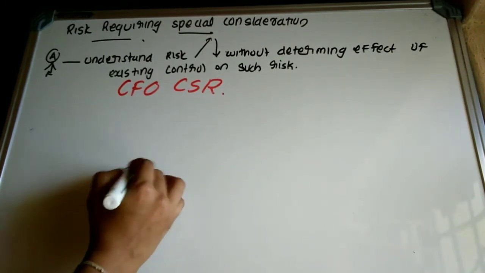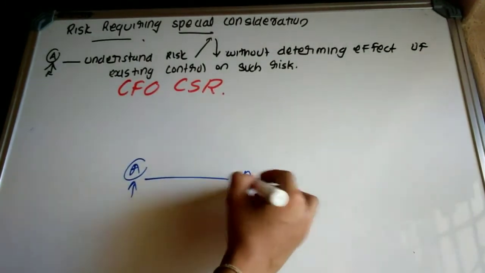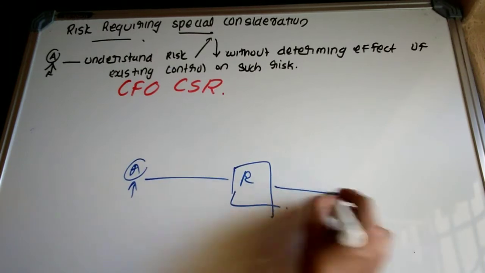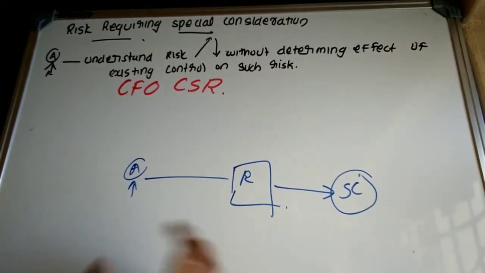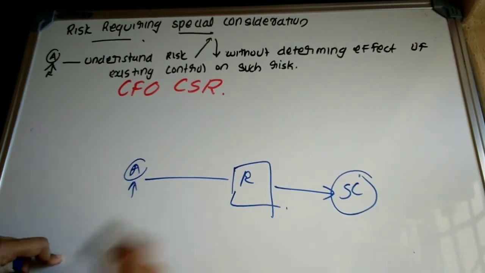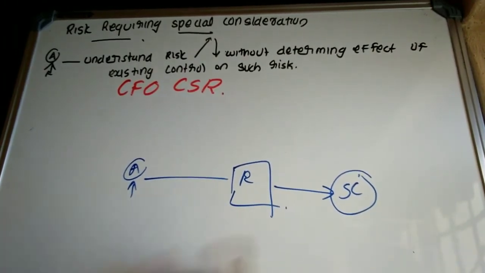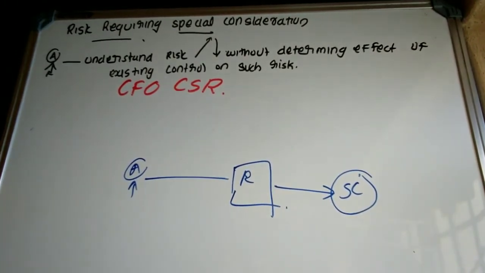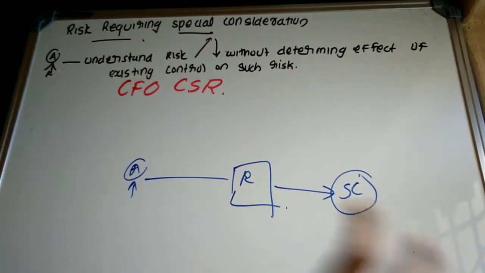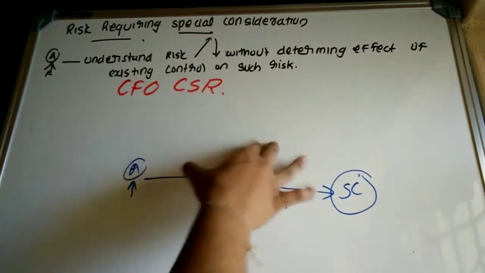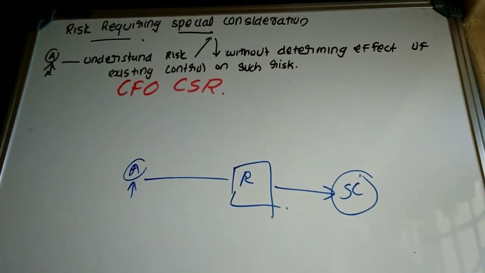Auditor should identify the risk that requires some special consideration. That is, such risk cannot be avoided with the usual audit procedures. So while determining such risk, auditor should not consider the impact of the control activities within that organization.